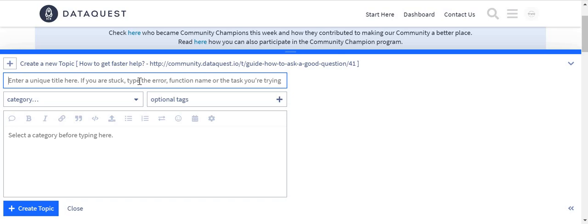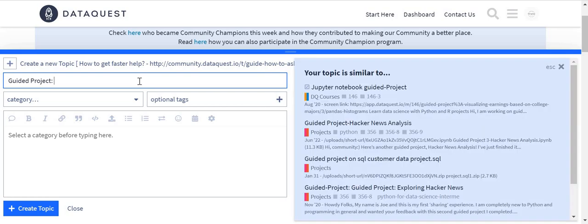Okay. So let's call it, most people just do guided project, where it can be anything you want, but I say guided project. Some can say my first guided project. It can be up to you. So let's use guided project, prison helicopter break attempts or something. I think that's what the project is about.